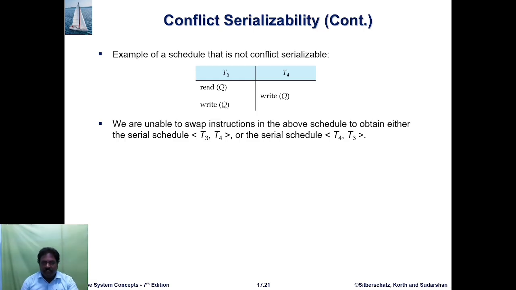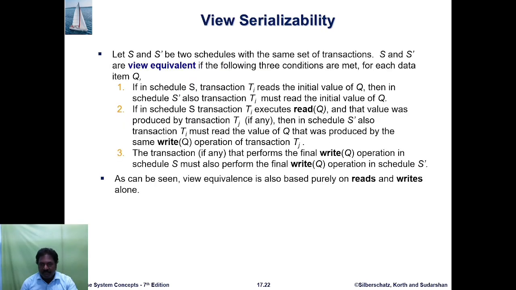The example that is not conflict serializable is T3, T4: read Q, write Q, and again write Q. We are unable to swap the instructions in the above schedule to obtain either the serial schedule T3, T4 or the serial schedule T4, T3.